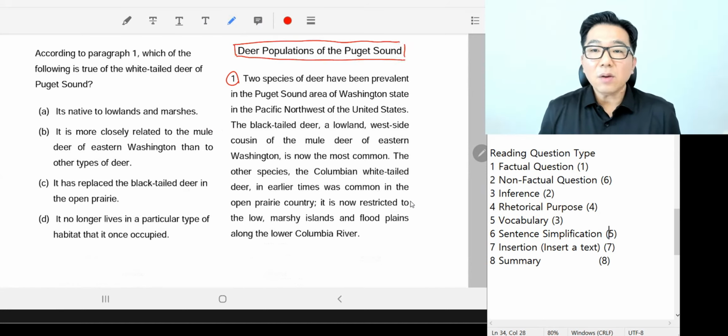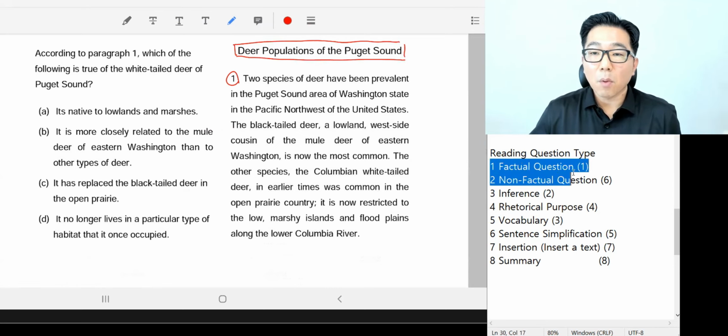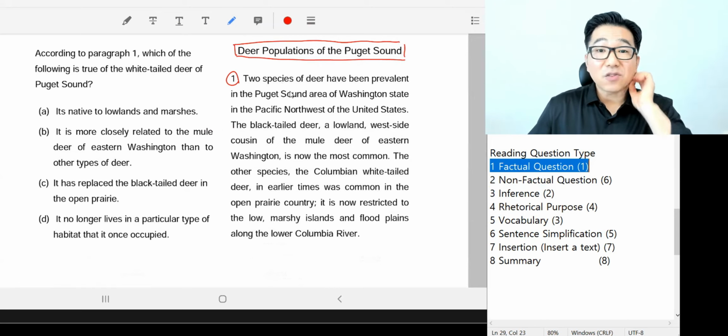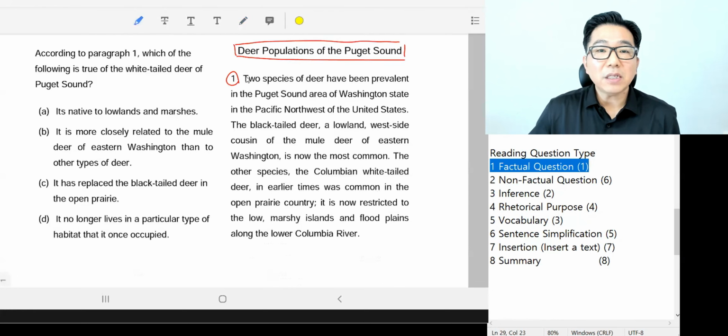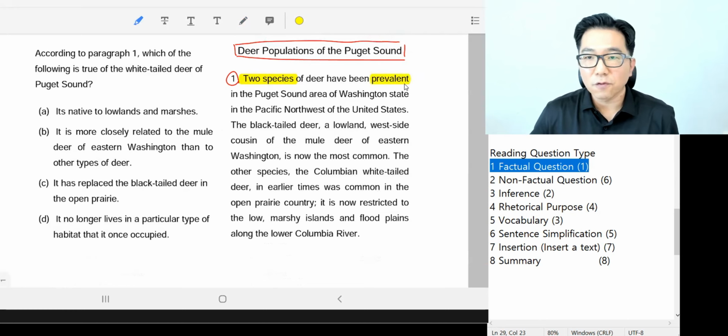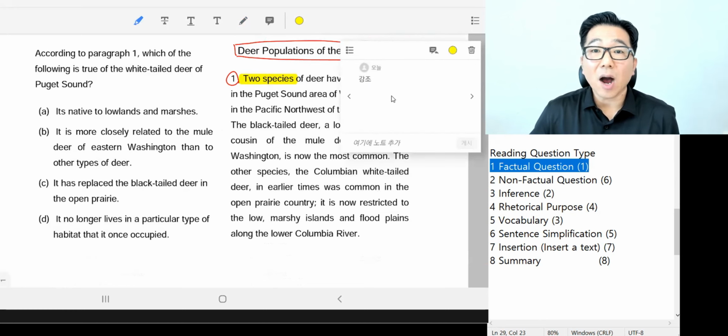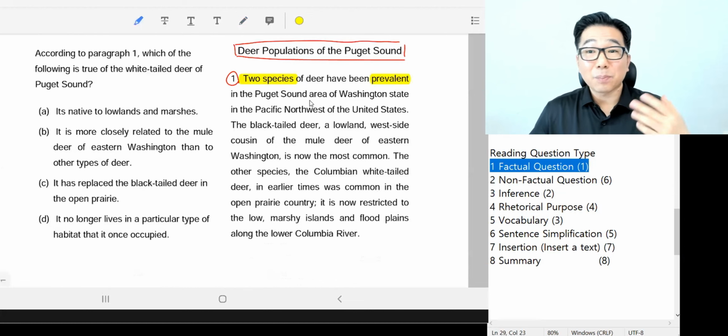Okay, so today we're going to cover question type number 1, factual question. So let's read the passage first. Two species of the deer have been prevalent. Prevalent must be a part of your TOEFL vocabulary. It means common or widespread.